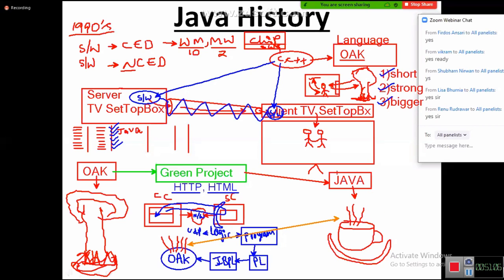Did you catch my point? Did you understand how Java came into the picture? This is how Java came into the picture, from the 1990s to 1995. Everybody understood how Java came into the picture? Maybe all the people are feeling that I told a story. It is not a story, it is a real story. It really happened.